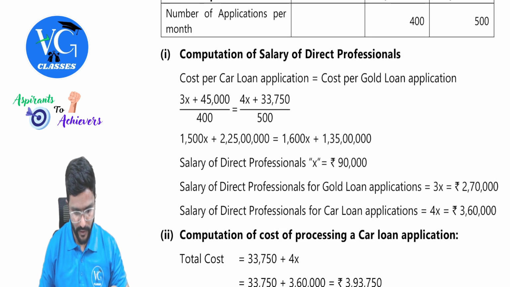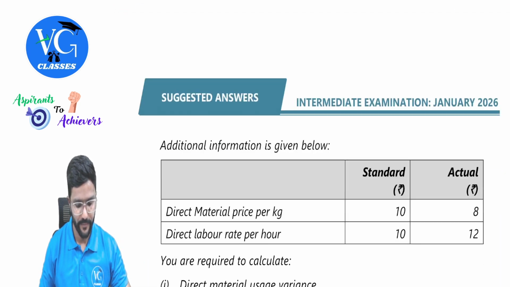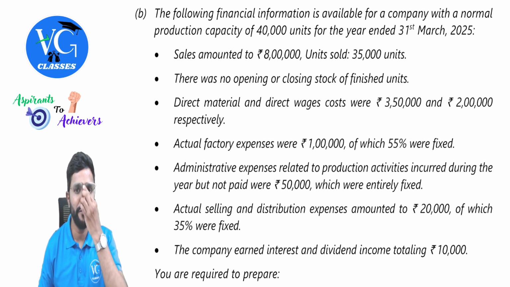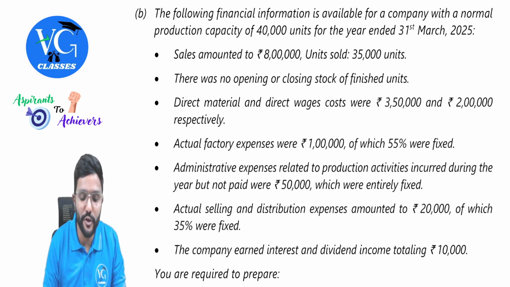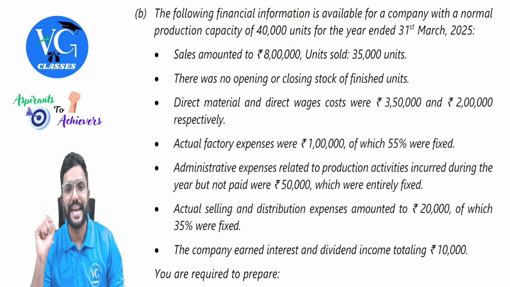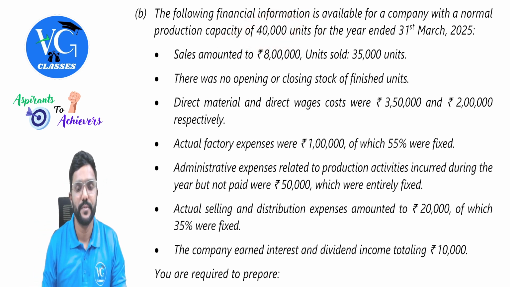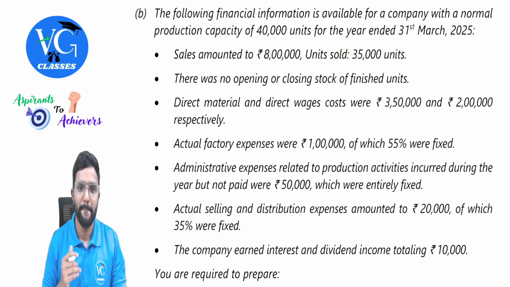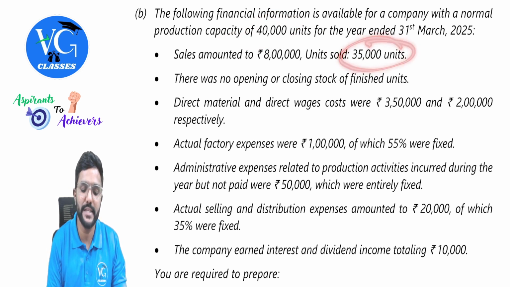Okay, let us move forward. This is done. Subquestion B. The following financial information is available for a company with a normal production capacity of 40,000 units for the year ended 31st March 2025. Okay, so the capacity is 40,000, guys. Sales amounted to 8 lakh, units sold is 35,000 units. There was no opening and closing stock of finished goods. That means units produced is 35,000, units sold is 35,000 units, but capacity is 40,000.